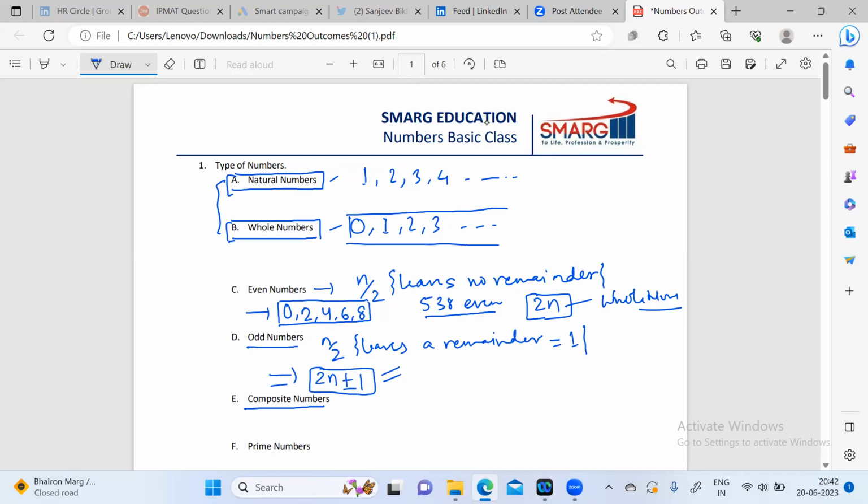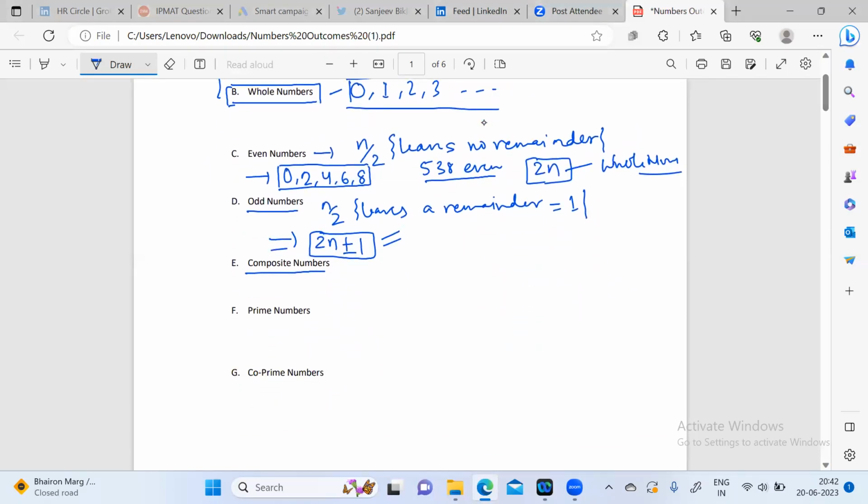What are composite numbers? Anyone? Keep replying in between. What is a composite number? So it should start with prime numbers. Actually, we could have talked about prime numbers first and then composite numbers, but it's okay. So let's talk about prime numbers first.